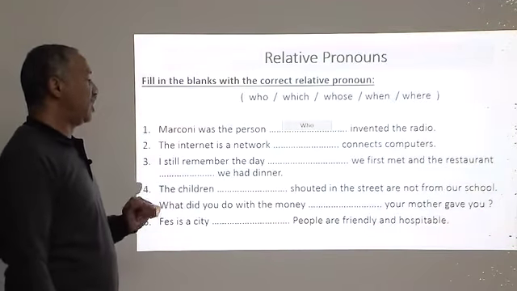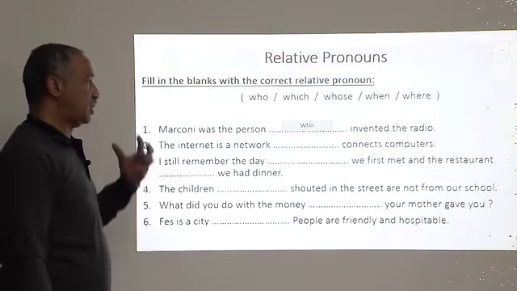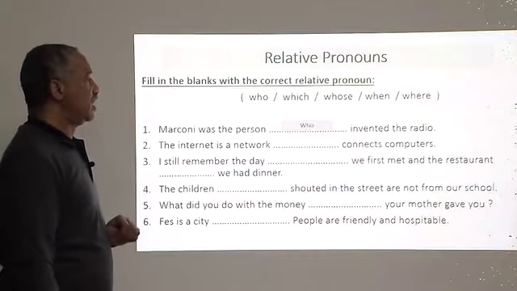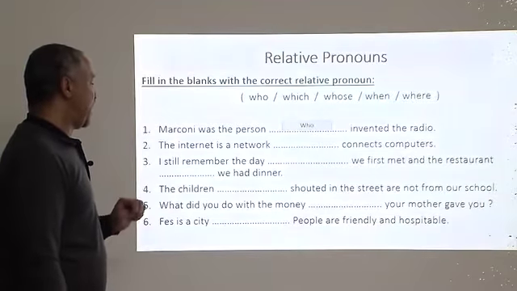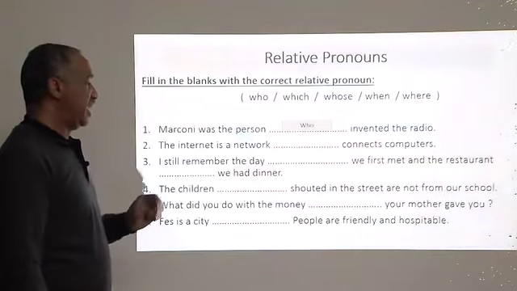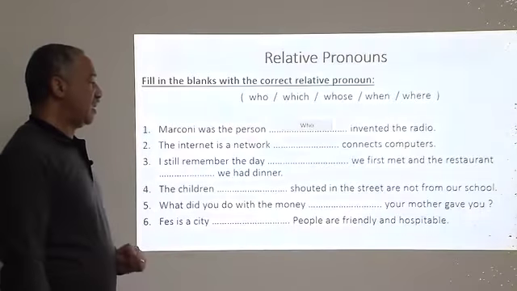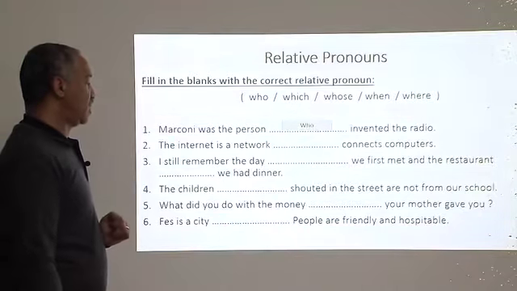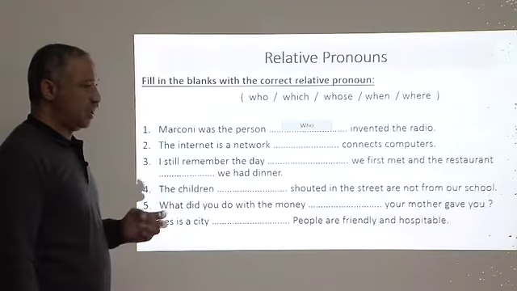The internet is a network, and here the network is speaking about an object, about something, connects computers. Number 3, I still remember the day, and let's see what the day refers to. We first met at the restaurant, and the restaurant is of course a place.